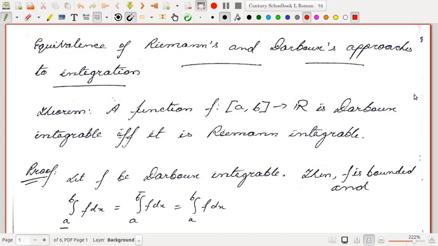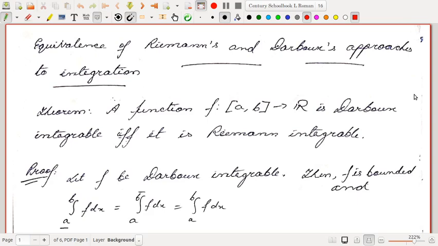So hello students, we will be discussing the equivalence of Riemann's and Darboux's approach to integration. In the earlier videos we have seen how the Riemann approach to integration is defined using Riemann sums of tagged partitions. In this video we will see that the Riemann approach and the Darboux approach, which uses the lower sum and upper sum, are actually equivalent.